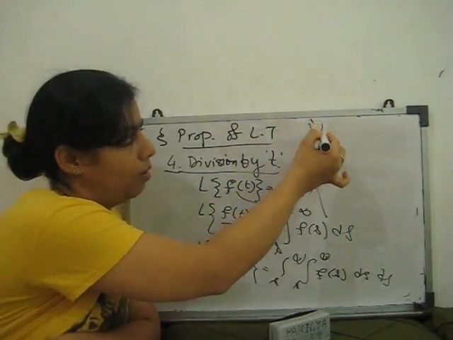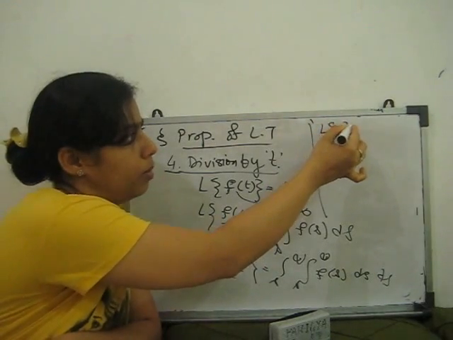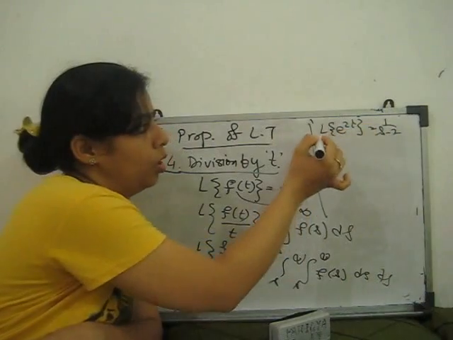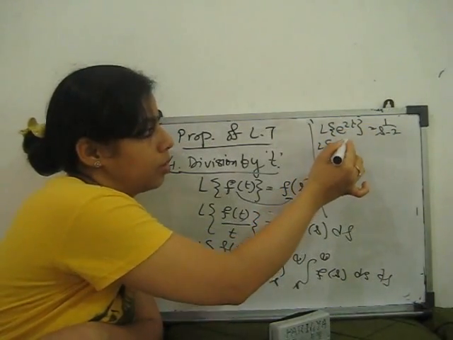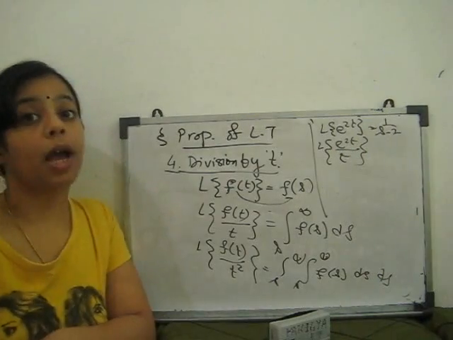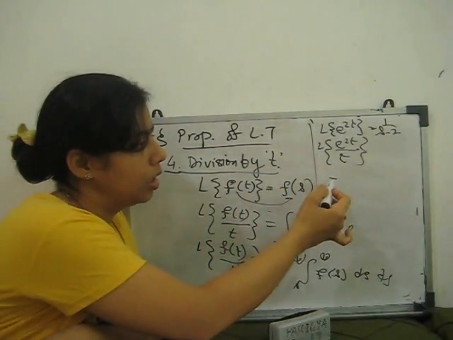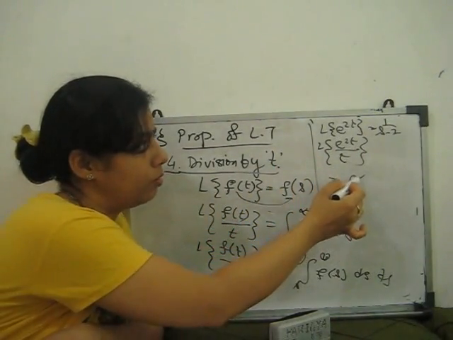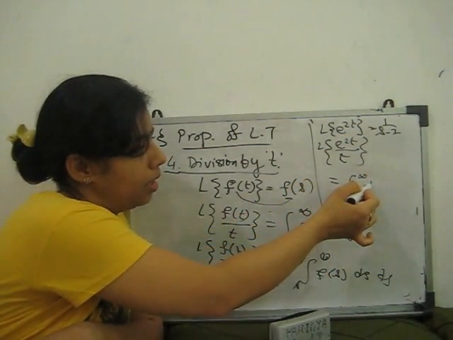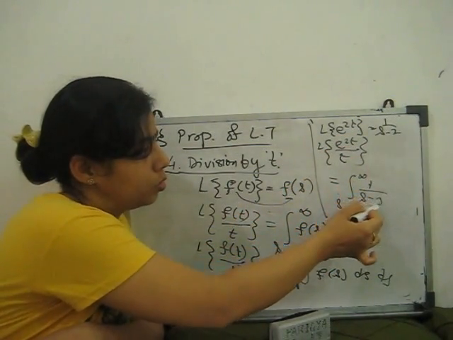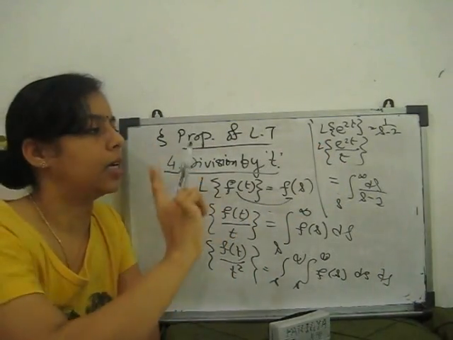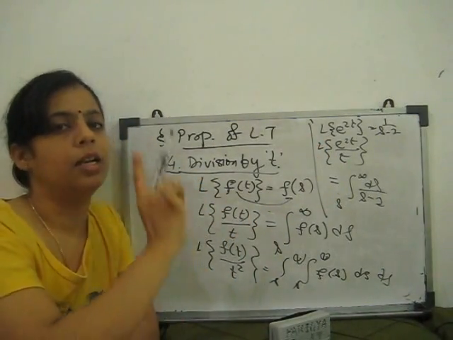Similarly, the Laplace transform of e to the power 2t is 1 upon s minus 2. We want to find the Laplace transform of e to the power 2t upon t. Division by t. So what is this? It is the integral from s to infinity of F(s), which is 1 by s minus 2, ds. We have to integrate one time and apply the limit.